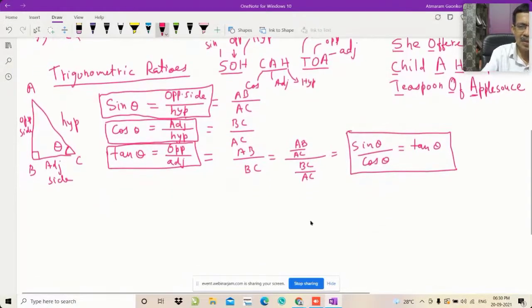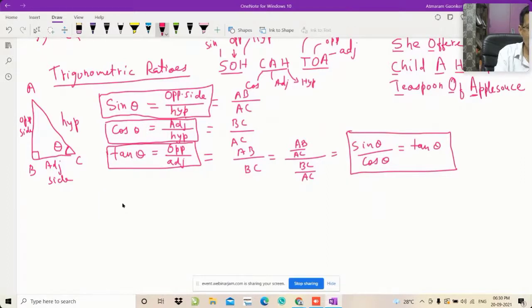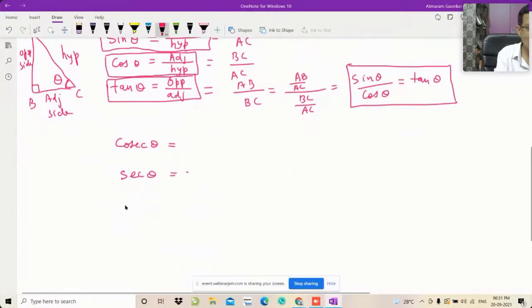And there are 6 trigonometric ratios. 3 we have learned, and the next ones are cosec of theta, sec of theta, and the sixth one, cot of theta.